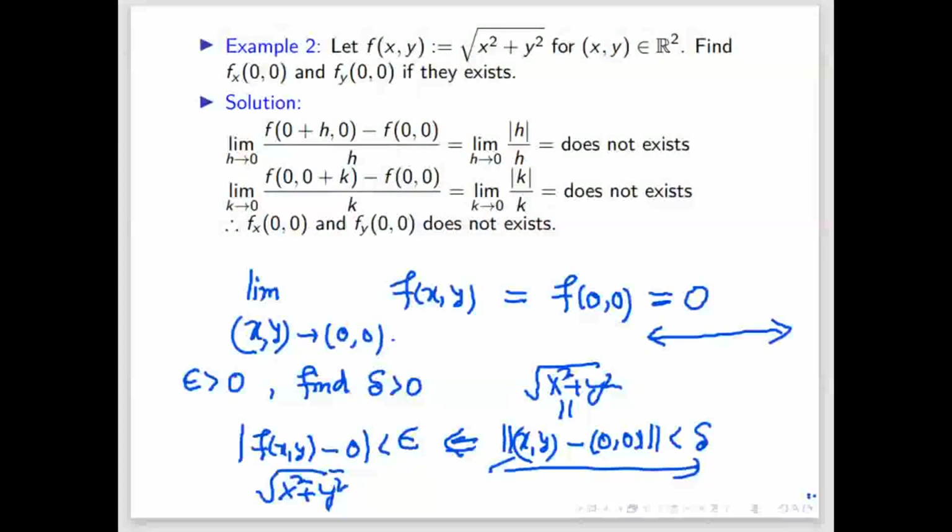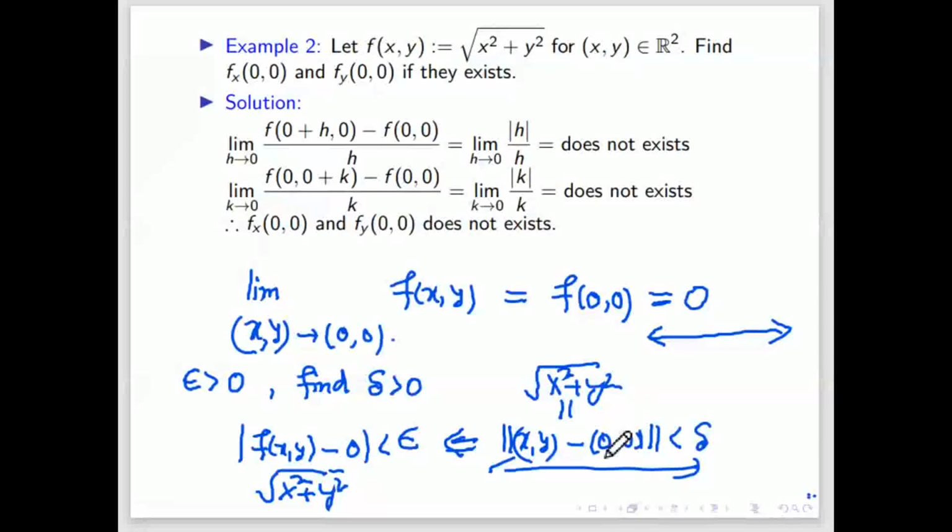Yes or no? Yes, sir. The norm gives square root of x square plus y square less than delta. This f of x comma y is square root of x square plus y square, and this is less than epsilon. So this implies it, for delta equal to epsilon or less than epsilon. That means this function is continuous.